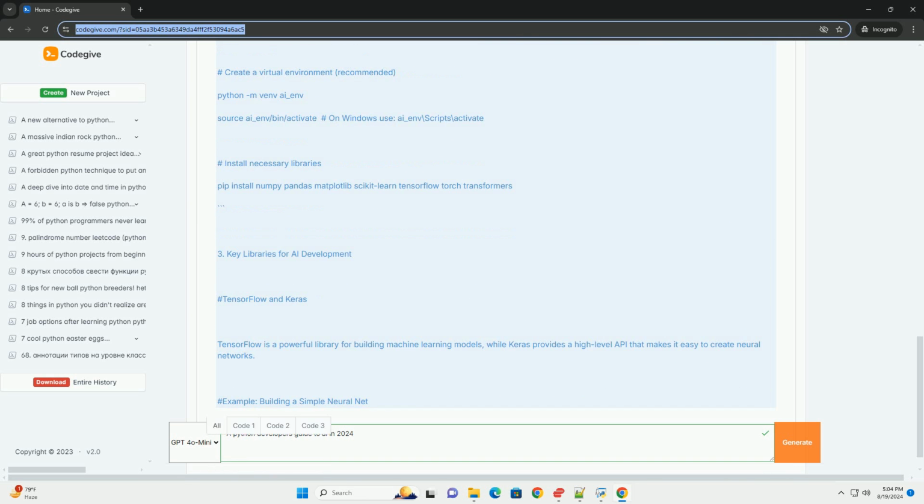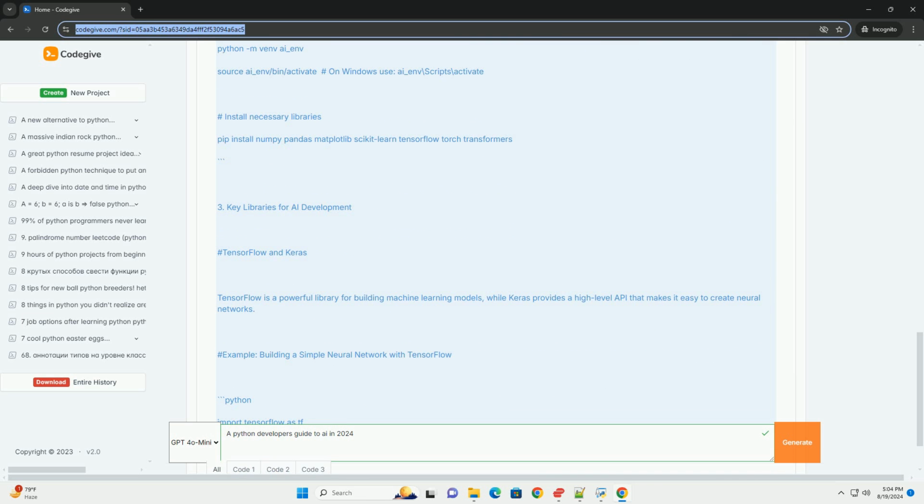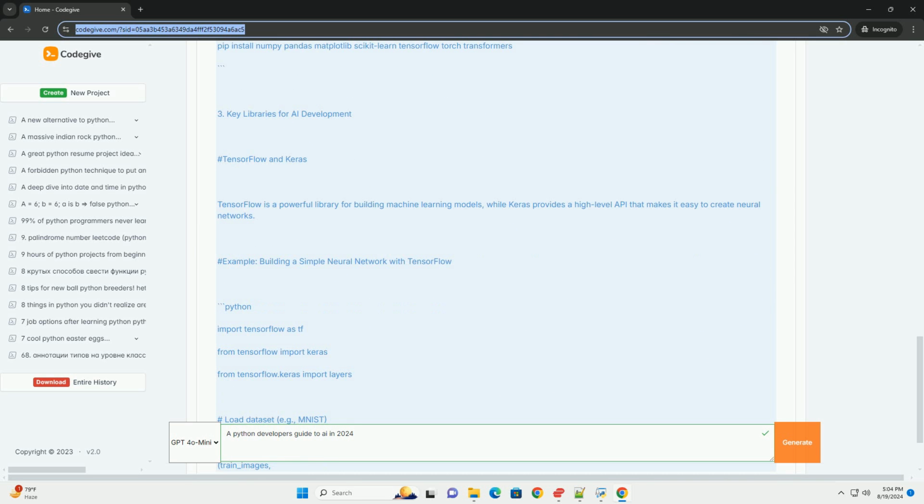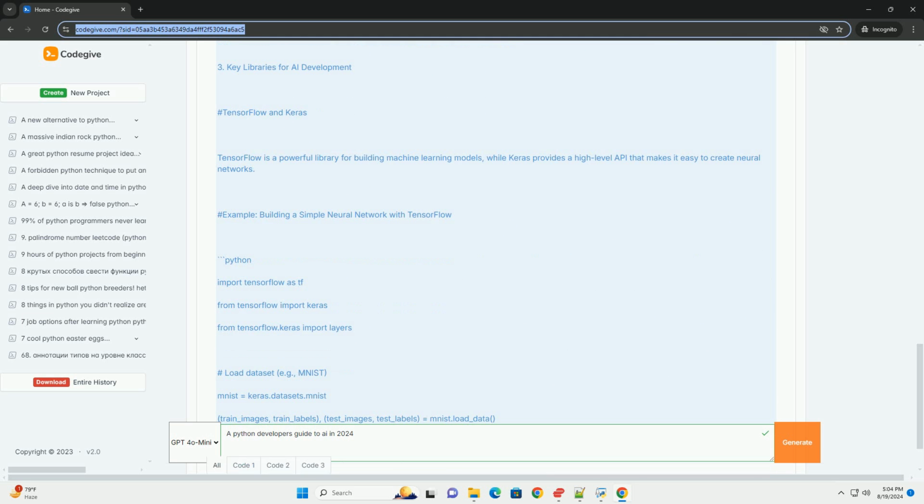Setting up your development environment. To get started with AI development, you need to install Python and a few essential libraries. You can use pip, Python's package installer, to install the necessary packages. Here's how to set up your environment.